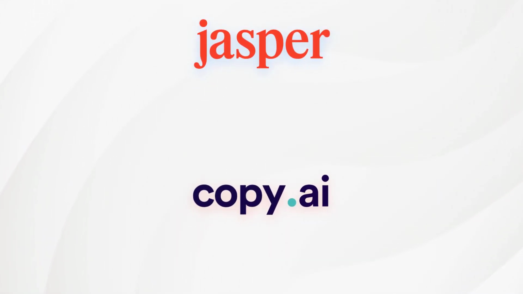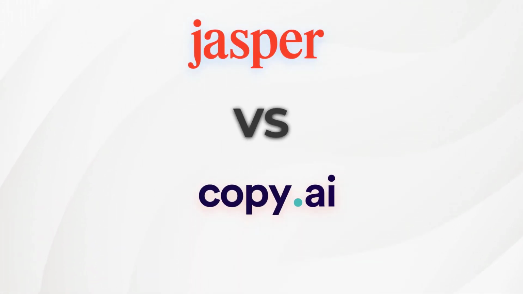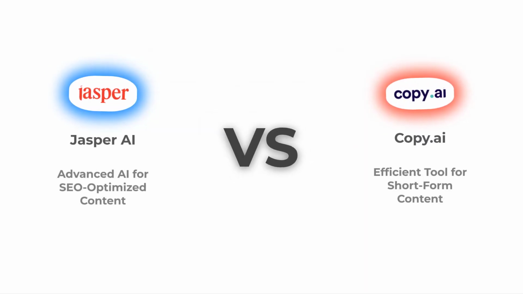Two powerful AI content creators, Jasper AI and Copy AI. Which one really delivers? On the left, Jasper AI, advanced, built for SEO-optimized content in 2025. On the right, Copy.ai, efficient and fast for short-form creation.